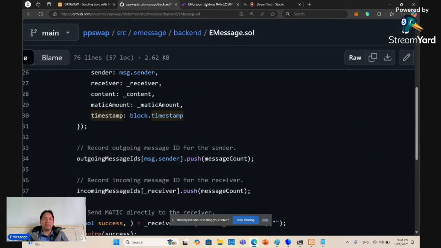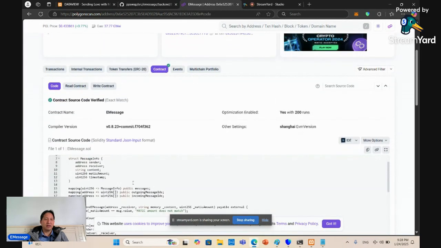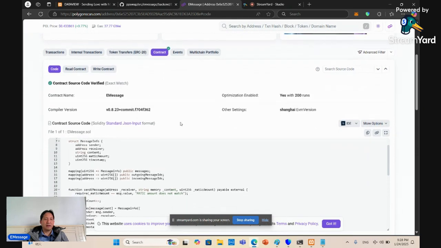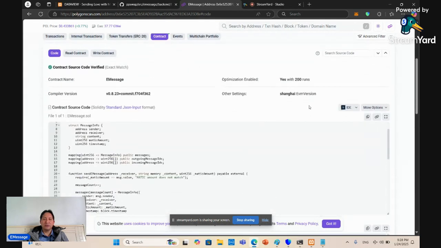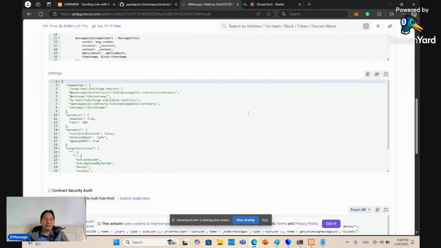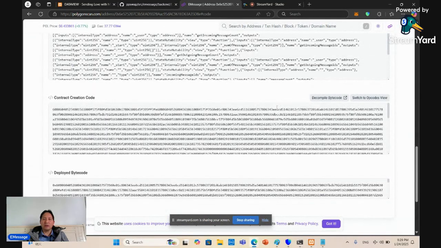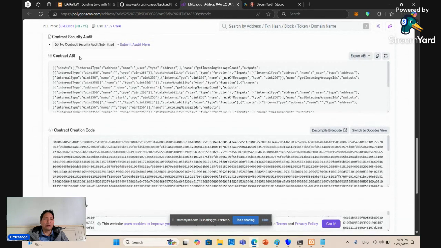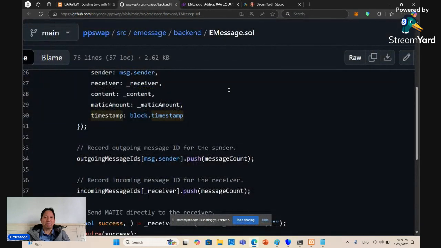For the front end, by the way, this is already deployed over here at this address on Polygon. So you have the code over here, and you have the read and write contract interface over here. So this is the address. And then, like we said earlier, we are going to have the contract API over here, which stands for application binary interface, abstract binary interface I believe. Okay, so that's the API that you need.